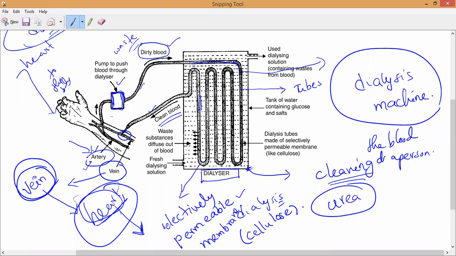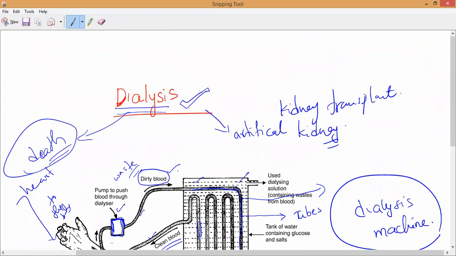You may observe, notice here, a very long tube is passing here, and outside these tubes we have some kind of liquid. Have you noticed it? Please tell me. Yes, sir. So that is what we should call dialyzing solution, fresh dialyzing solution. Remember, the solution contains water, glucose, and salts. So dialyzing solution contains what? Very important: water, glucose, and salts.